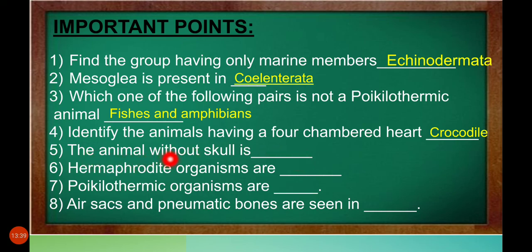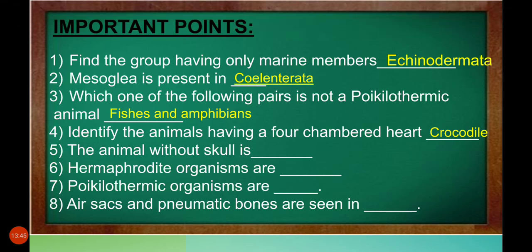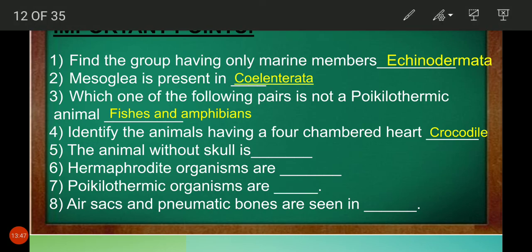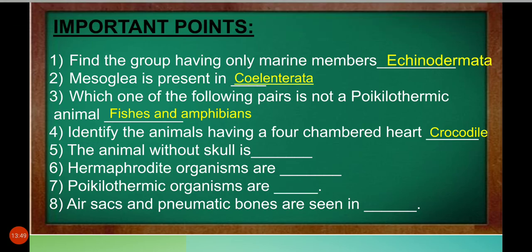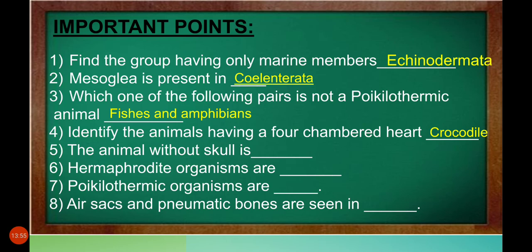Acrania. The animal without skull is Acrania.